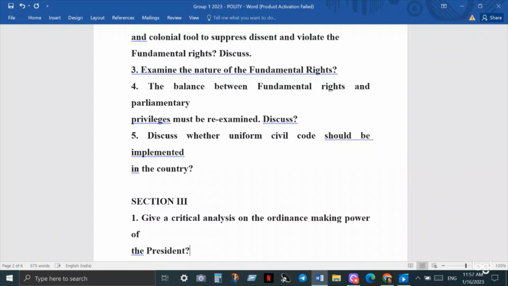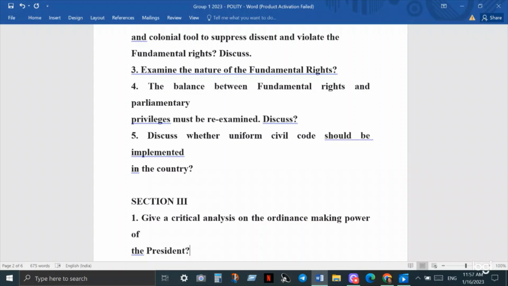You can start your answer with another quote of Justice R.M. Sahai, who said that freedom of religion does not mean curbing or exploiting people like women. So you have to start with that. Then you have to write examples of the Shah Bano case, the John Vallamattom case, the Sarla Mudgal case. These cases you must write. Then also the triple talaq case.